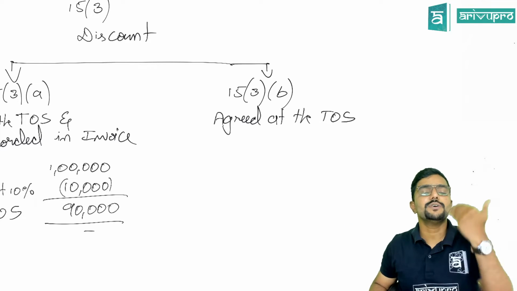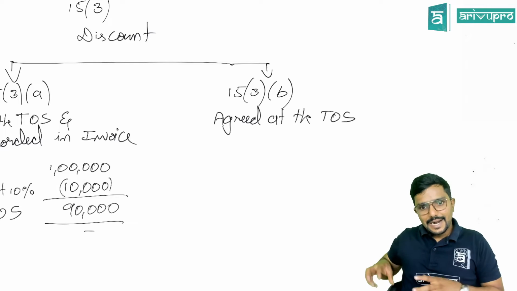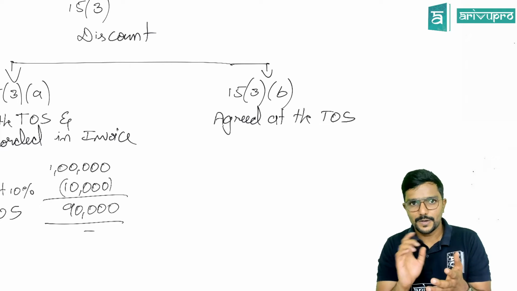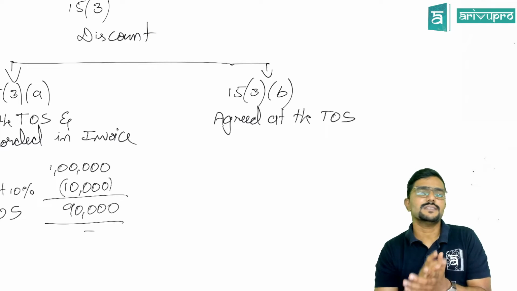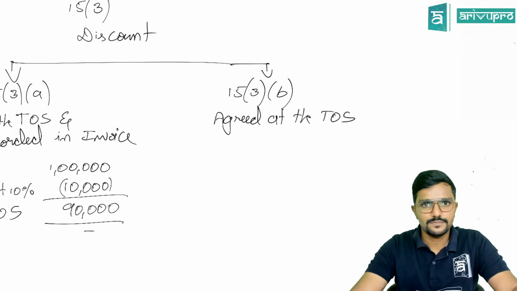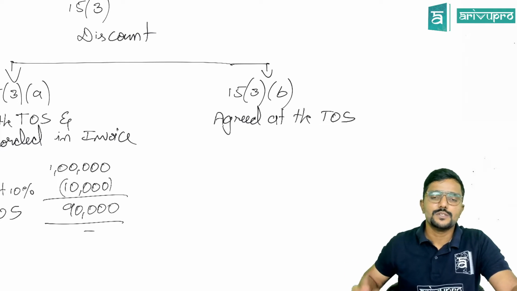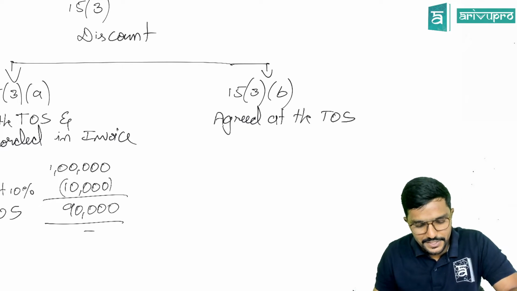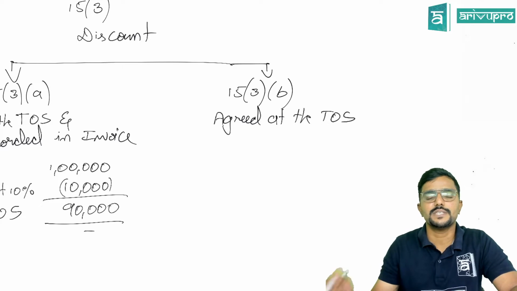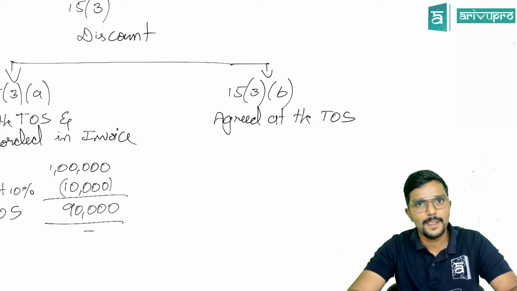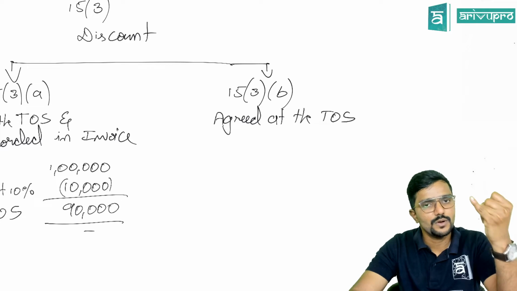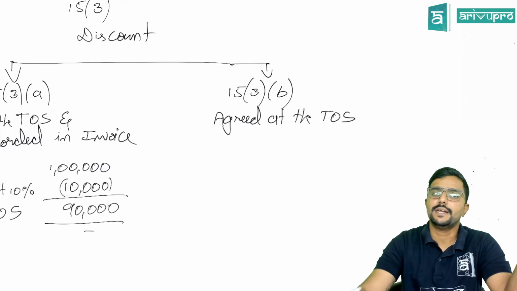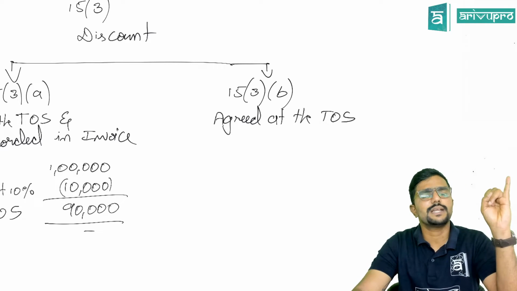Okay. Now I have issued the invoice for how much? 1 lakh only. But at the bottom or at the back, I would have disclosed a note: if the payment is made within 10 days, then a 10% discount can be availed. I would have given just a disclosure. Agree? So it was agreed at the time of supply. Even this discount can be reduced if some conditions are satisfied. It was disclosed in the invoice that if the payment is made within 10 days, you will get a discount. It was agreed and known at the time of supply.